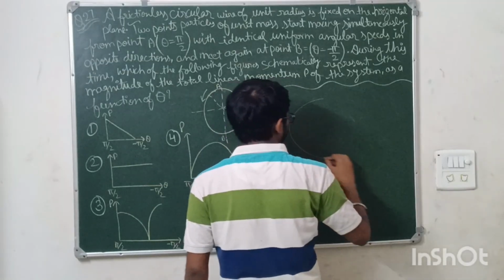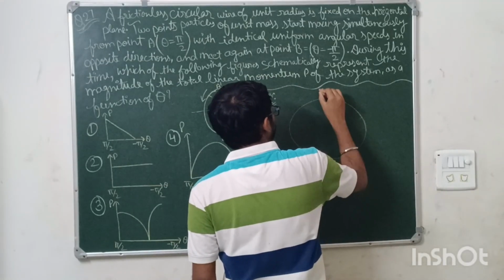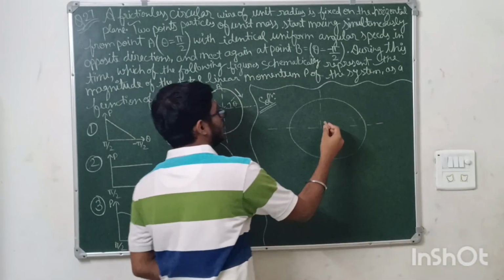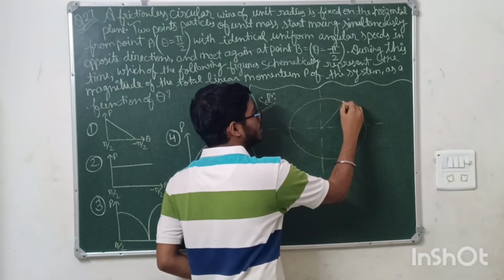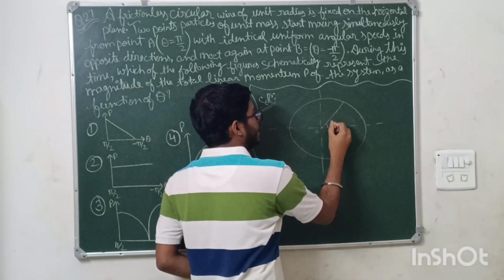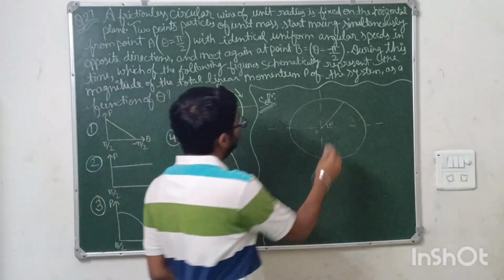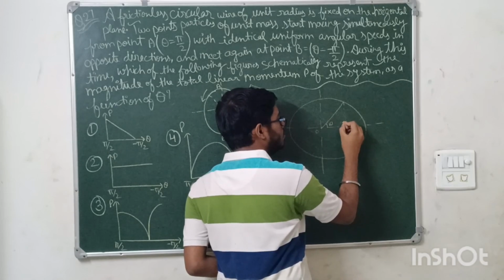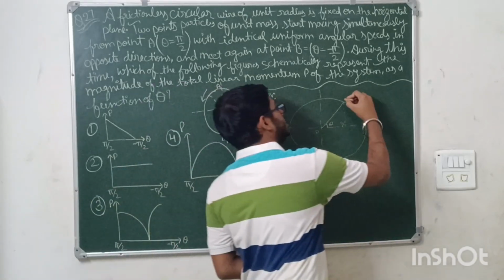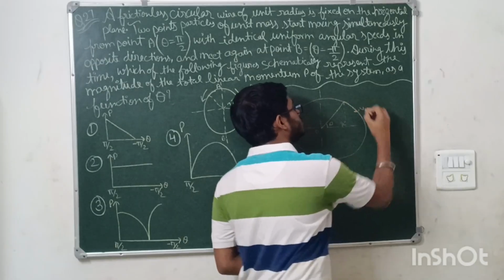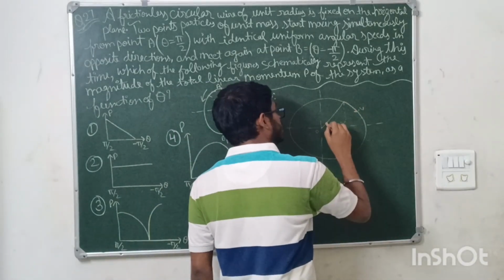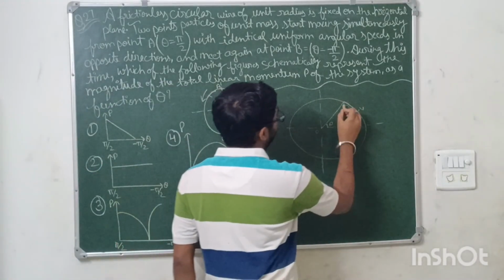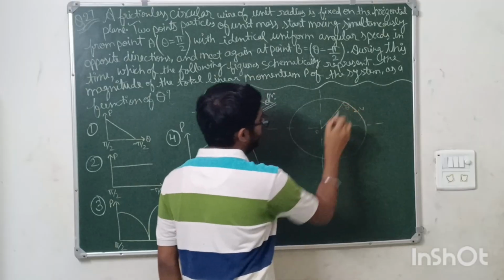I'm redrawing the figure here. See, this is the figure. Now see, this particle is moving from this point O and theta. Now, if I draw a perpendicular line like this, then this will be 90 degrees. And this particle is moving with a velocity like this. So alternating, this angle will also be theta. And this will be 90 minus theta. And this will be theta.